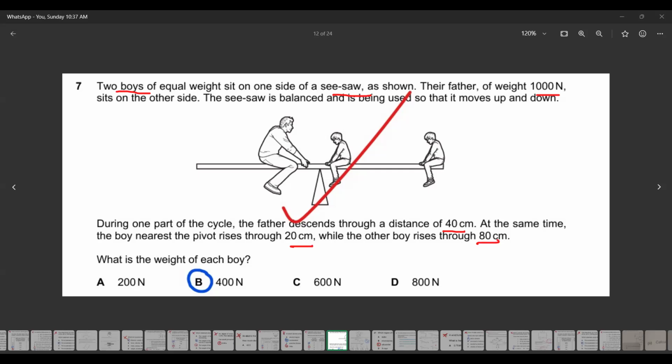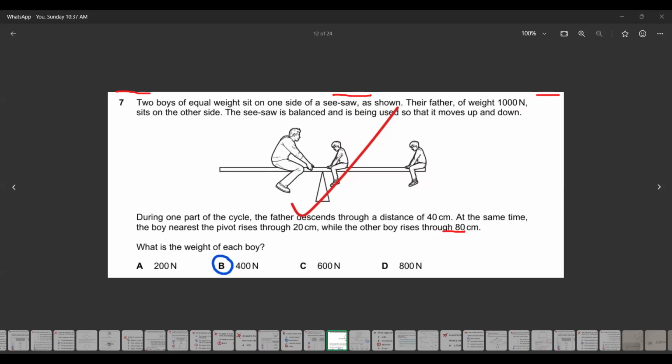So you can consider their movement as a distance, the perpendicular distance. So if the weight of this boy is X and the weight of this one is also X and the weight of the father is 1000 newtons, and the seesaw is balanced. When something is balanced, we can say the total clockwise moment is equal to the total anti-clockwise moment. The turning effects are equal. So what is this moment? The weight of the father is 1000 and the distance he has: during one part of the cycle, the father descends through a distance of 40. So his distance will be taken as 40.